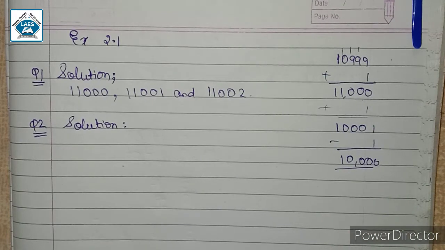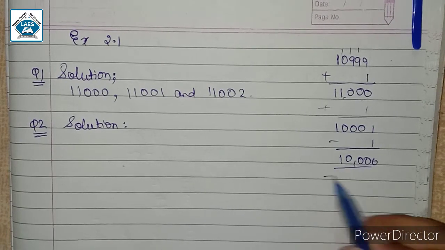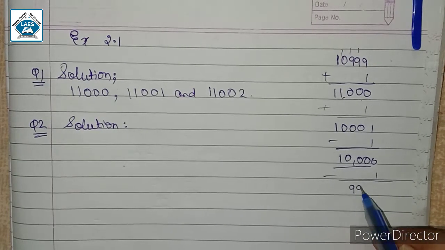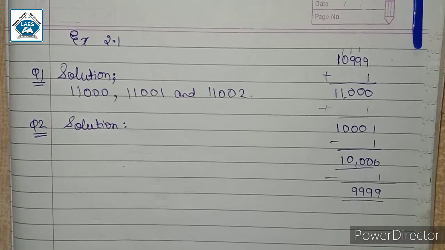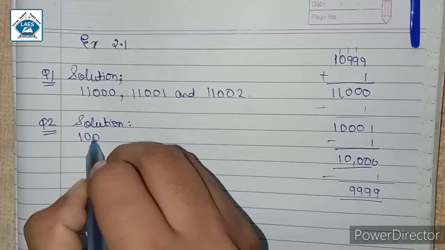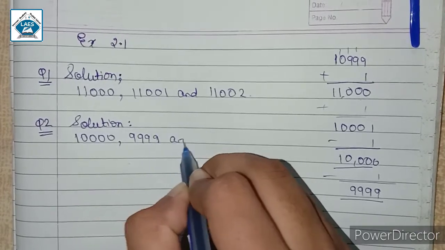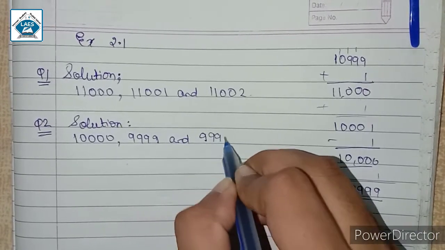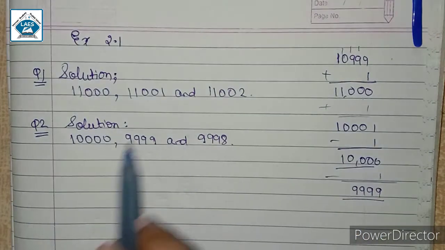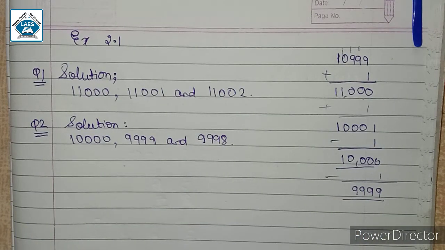10,001 से पहले कौन सा नंबर आता है? 10,000. Similarly इसमें से 1 subtract करेंगे तो we will have 9,999. So in this way we can say that 10,000, 9,999 and 9,998 are the three numbers just before 10,001.